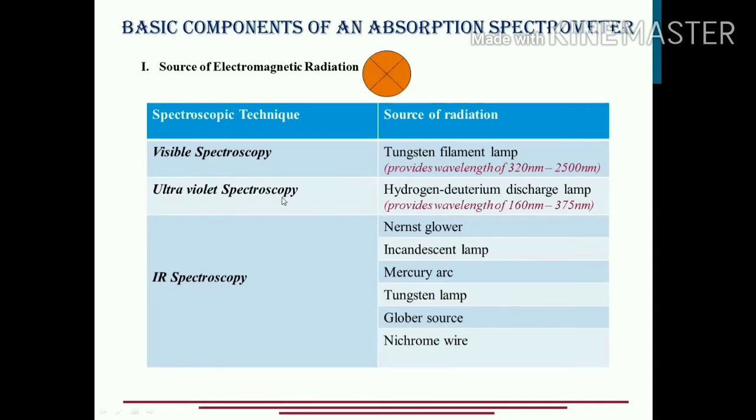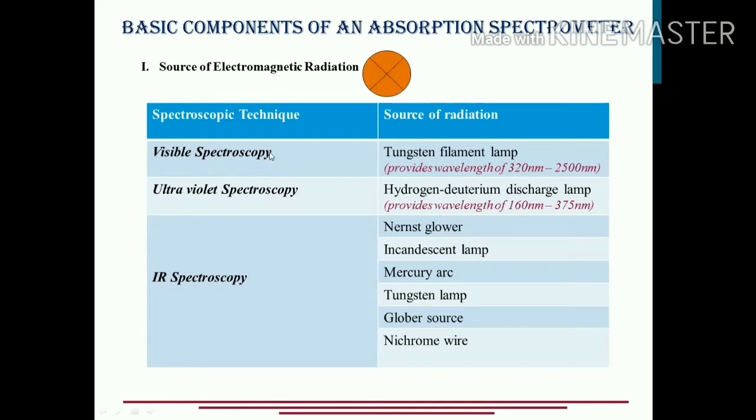If I want to study my sample in the visible part of the EMR, suppose my sample is colored, there is no use in having the ultraviolet source. Why should I spend more for that? I go for the visible part of the radiation, and the spectroscopy is called visible spectroscopy.